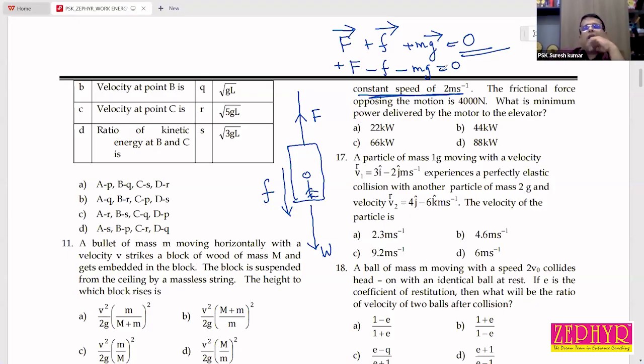Why do we put a negative sign in front of frictional force and weight? They are in the opposite direction. So it's clear that F is equal to the frictional force plus mg. So the upward force is at least equal to the frictional force and weight. Then only the system will move upward.